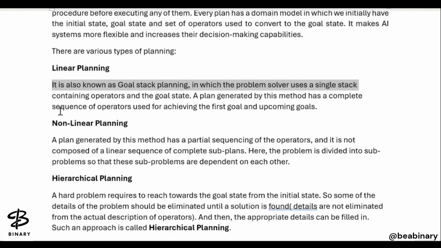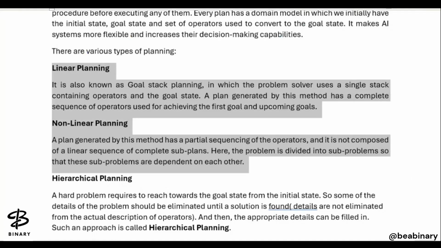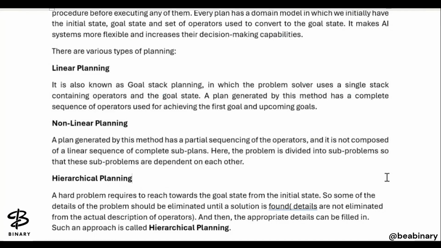Then here we are talking about non-linear planning. We just discussed linear planning, goal step planning, and we will definitely see an example of it also. Then what is non-linear planning? A plan generated by this method has a partial sequencing of operators. Now what is a partial sequencing of operators? We have a partial ordering of the actions in our planning, and it is not composed of a linear sequence of computed subplans.